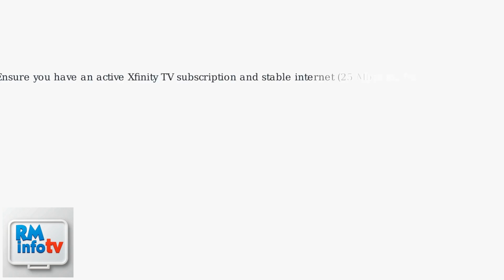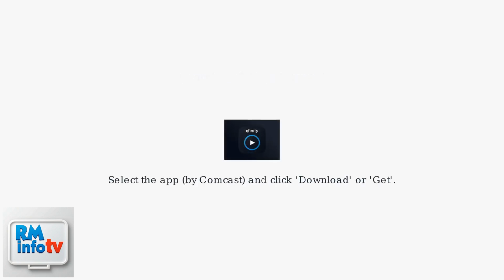To get Xfinity Stream on your Fire TV or Fire Stick, first ensure you have an active Xfinity TV subscription and a stable internet connection, at least 25 Mbps for HD or 50 Mbps for 4K. From the Fire TV home screen, navigate to the Amazon App Store. Search for Xfinity Stream. Select the app developed by Comcast and click Download or Get.